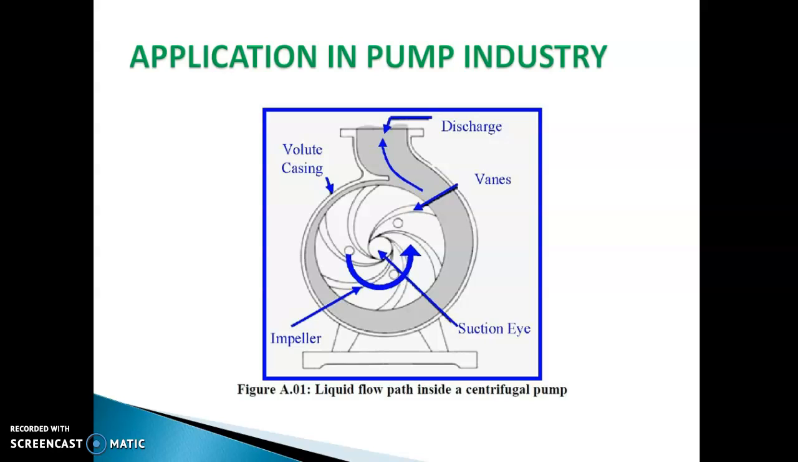Application in pump industries: the volute in the casing of centrifugal pumps converts velocity of fluid into pressure energy by increasing the area of the flow. The conversion of kinetic energy into pressure is according to Bernoulli's equation.